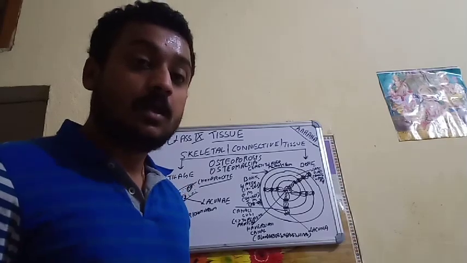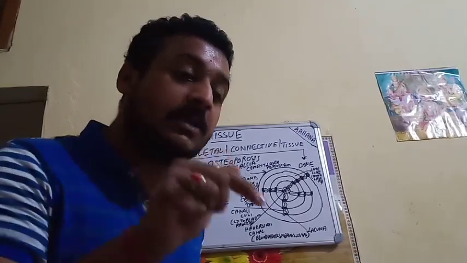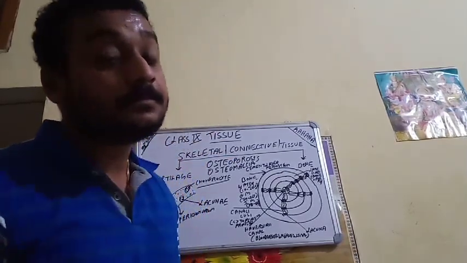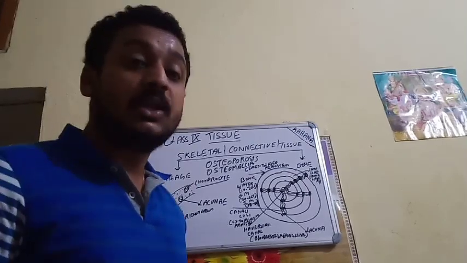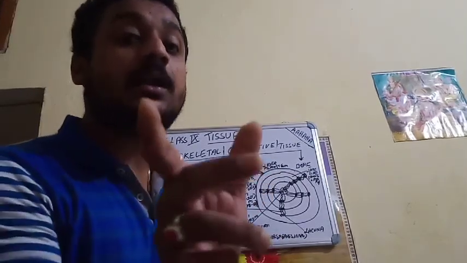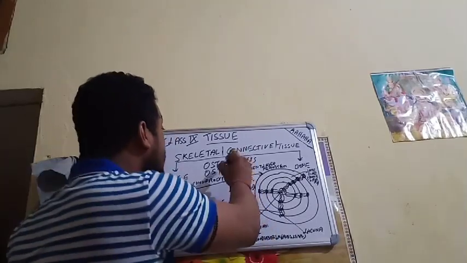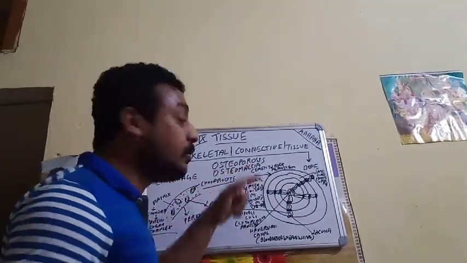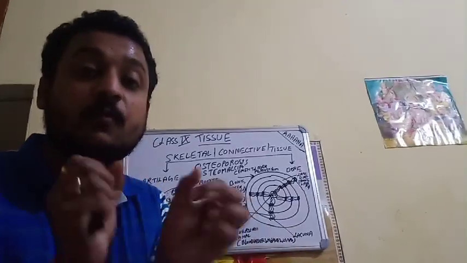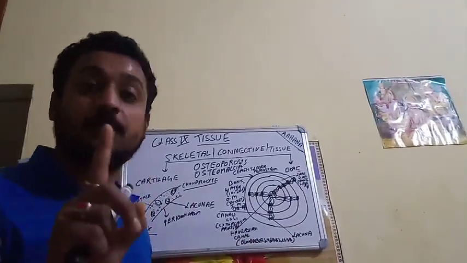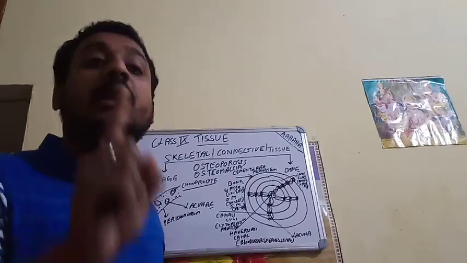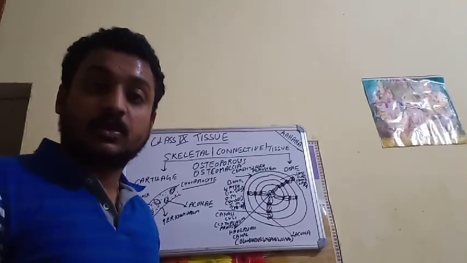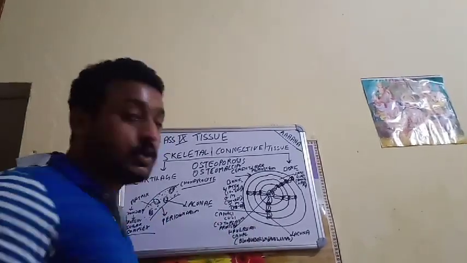Porosis means the pores in the bone will become deeper and deeper and it will cause immense pain. And osteomalacia means the bone will become very much tender, soft. Porosis means the pore will grow deeper and deeper. And in osteomalacia, the bone will tend to become very much softer due to the lack of vitamin D as well as due to aging. So I hope these things are clear to you.